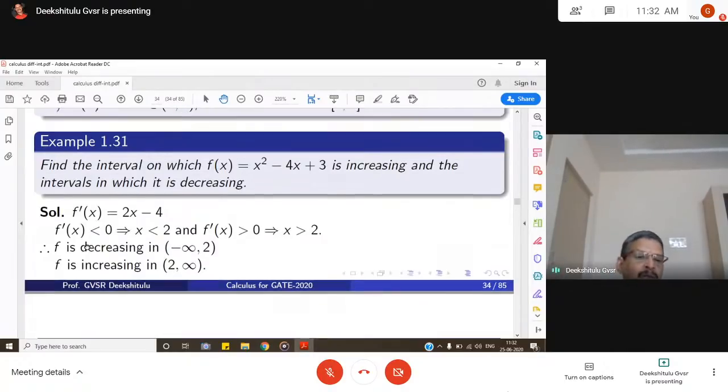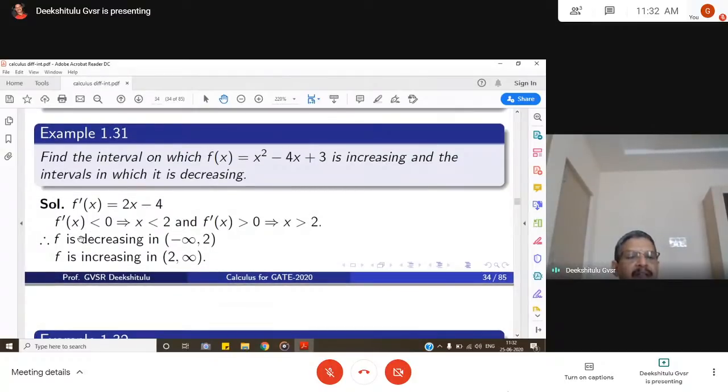The decreasing condition is f dash x less than 0. f dash x is 2x minus 4 less than 0, or x less than 2. So whenever x is less than 2, f dash x is less than 0, and f is decreasing. So f is decreasing for x less than 2, that is, in the interval minus infinity to 2. f is increasing for x greater than 2, that is, in the interval 2 to infinity.